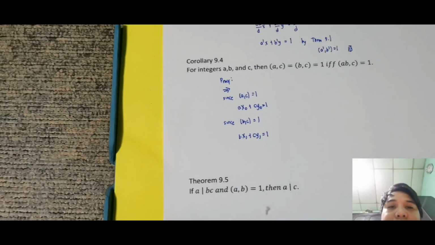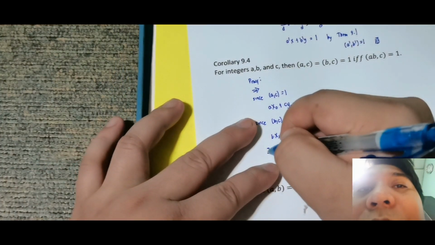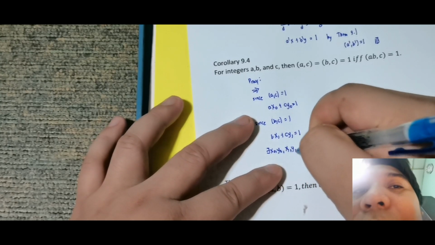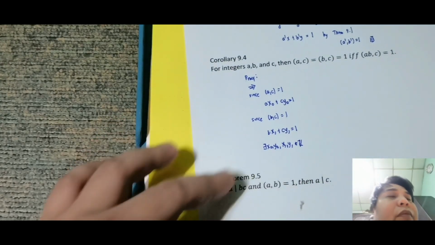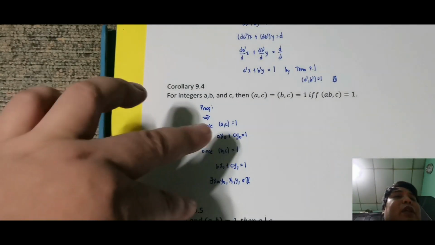Ngayon, ang gagawin ko is, i-multiply ko. So, lagay ko na lang, no, para hindi ma-prove. So, for some x naught, y naught, x sub 1, and y sub 1, element of integers. Okay, so that is by theorem 8.1.